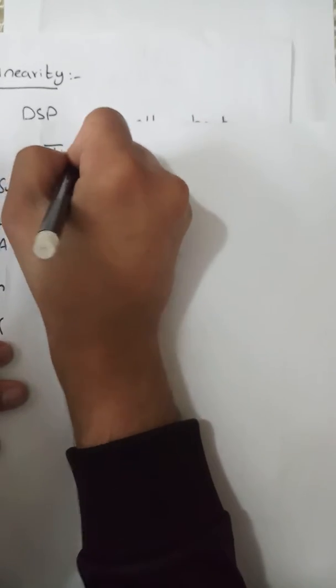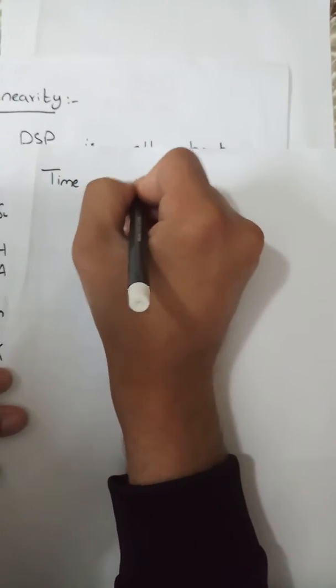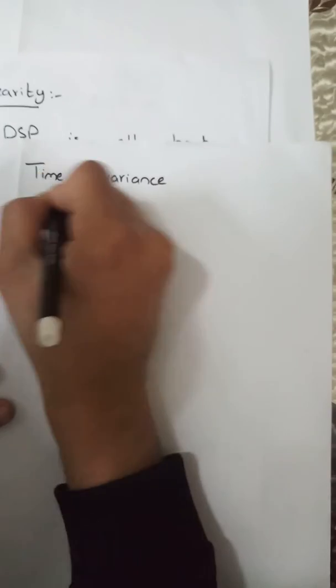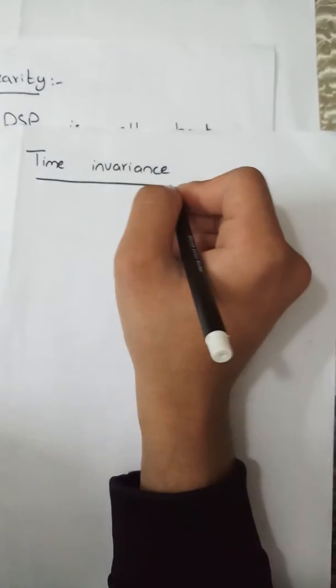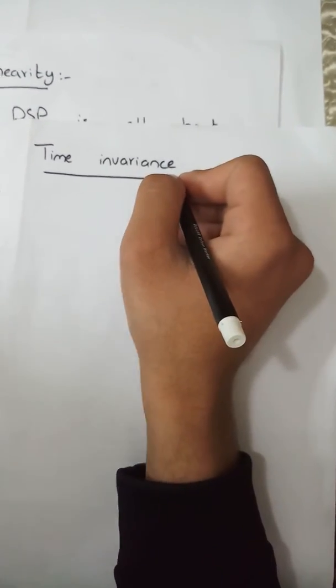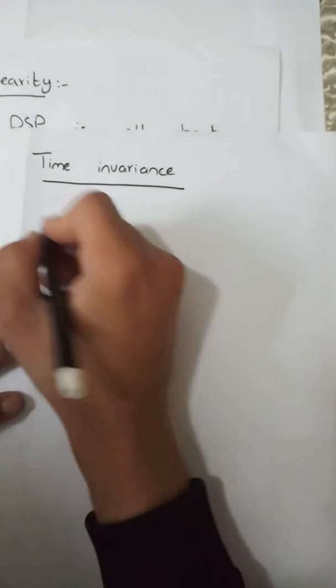The third thing we have is time invariance. What is it?